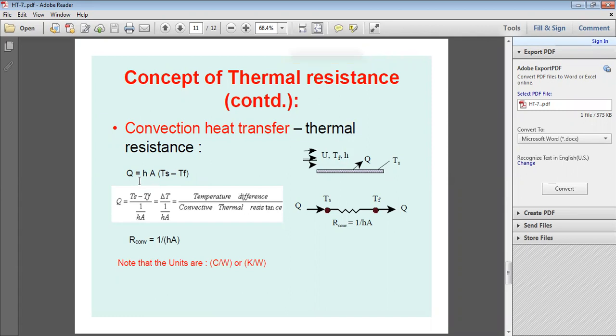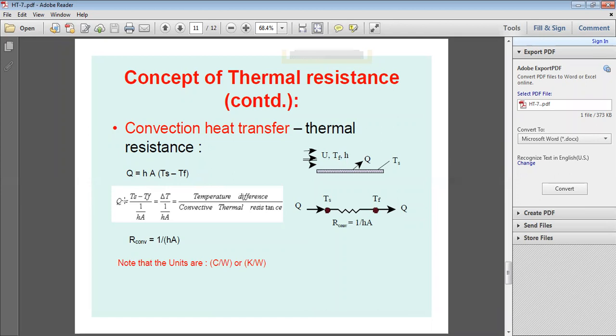Q is equal to hA (TS, surface temperature, minus TF, fluid temperature). In the earlier class I gave TW minus T free stream; both are the same. Wall temperature or surface temperature, T free stream or TF, all are the same. So Q is equal to hA into (TS minus T free stream).